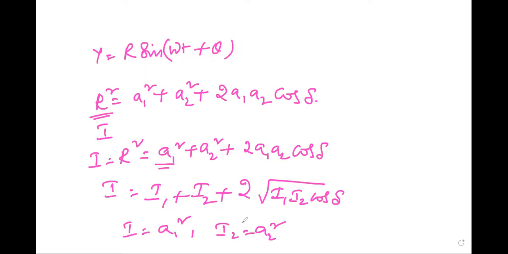Then the phase difference between two waves is equal to 2 pi by lambda into the path difference.